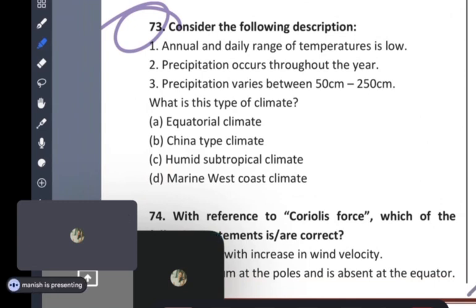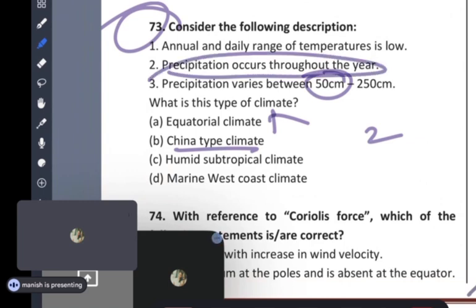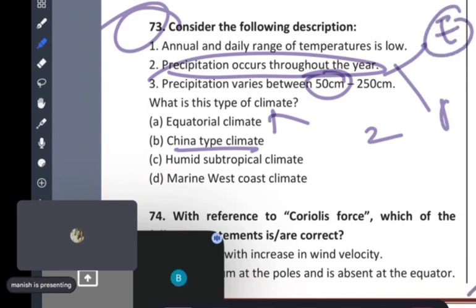See guys, here equator cannot be the answer. Do you know why? Because of the heat, there will be precipitation, and 50 centimeter is very low, yaar. Equator has minimum 200 centimeter. Now China type does not have precipitation throughout the year, because precipitation throughout the year only there are two climates. One is equator and one is Temperate British type climate.